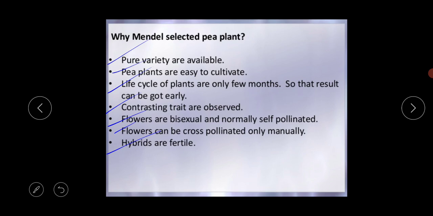Because of these 7 points, Mendel selected the pea plant, and above all, Mendel selected 14 true-breeding pea plant varieties as pairs and discovered similar contrasting traits or characteristics. Based on these characteristics, Mendel experimented in two ways. One is the monohybrid cross and the second one is the dihybrid cross. Today's topic is the monohybrid cross.